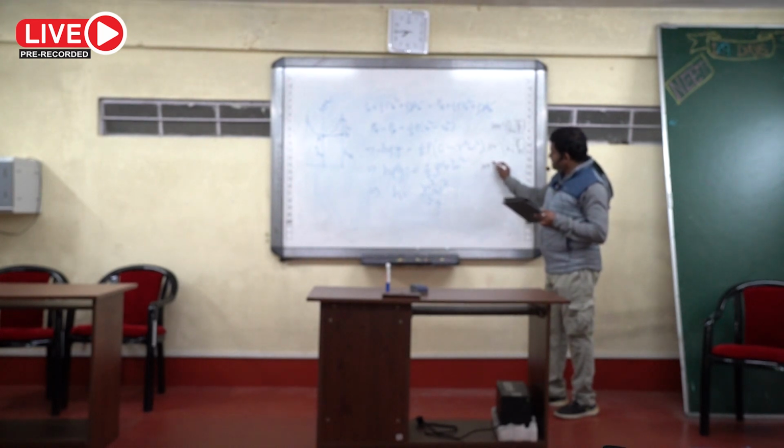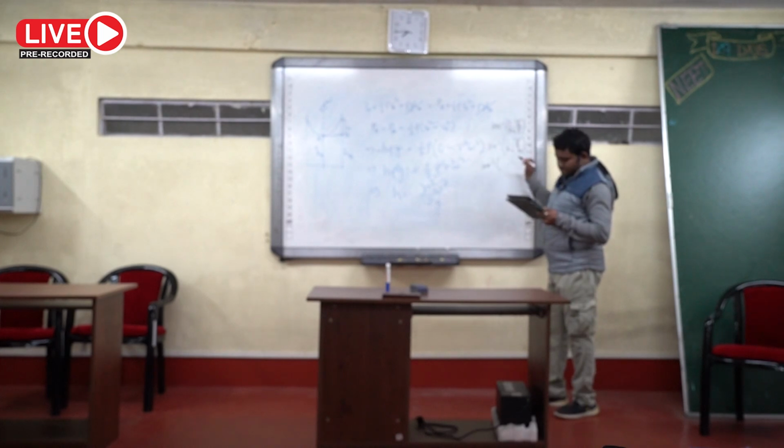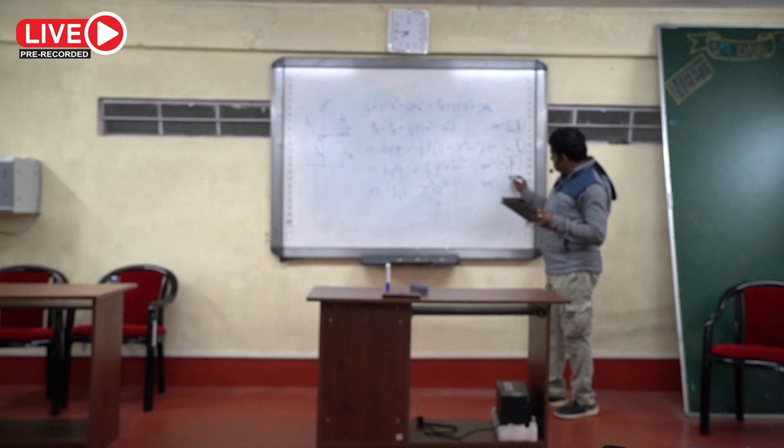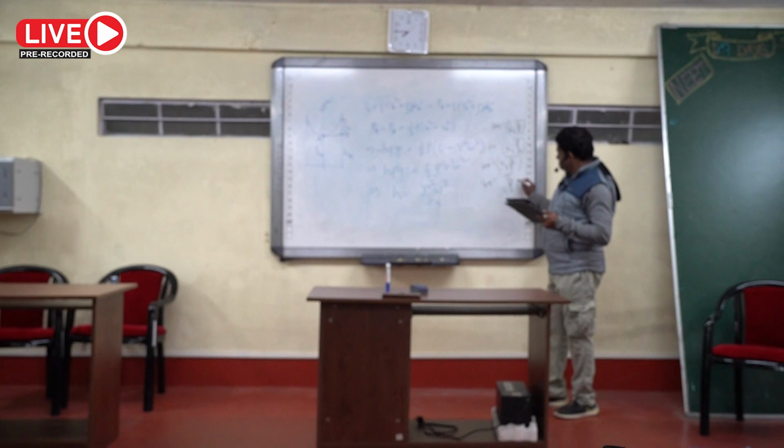Option C, sin inverse n into root over of rho naught by rho. D, sin inverse root over of rho naught by rho.